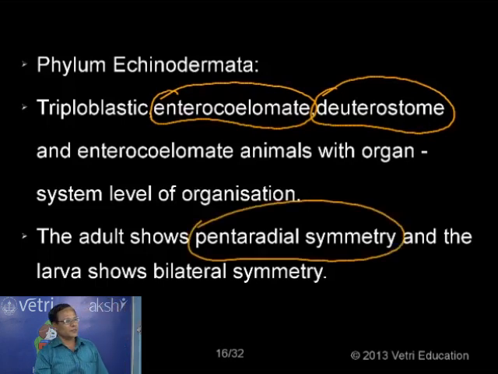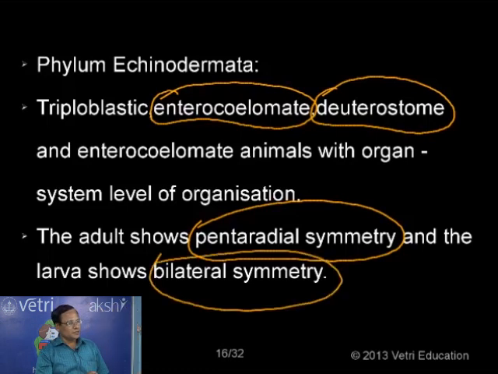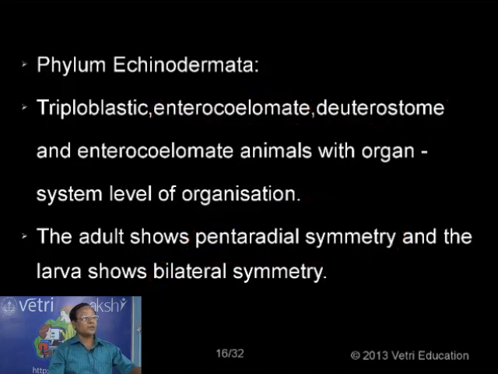Radial symmetry, pentaradial, because there is a central disc and five radial arms, hence pentaradial symmetry. But the larvae exhibit bilateral symmetry. That means the pentaradial symmetry of the adult is secondarily developed. So the bilateral symmetry is the primary development, and now the pentaradial symmetry is developed secondarily.